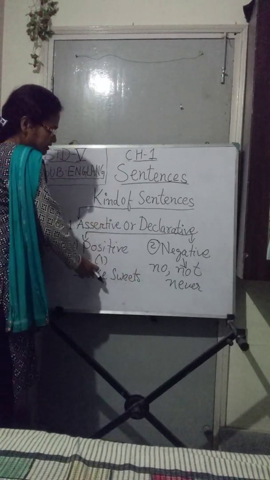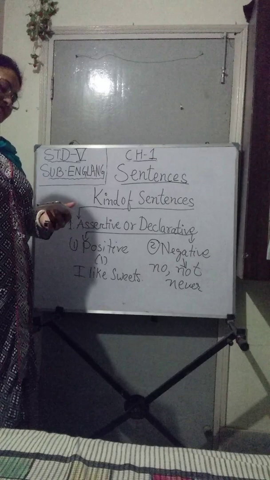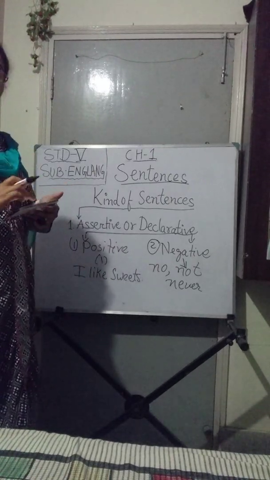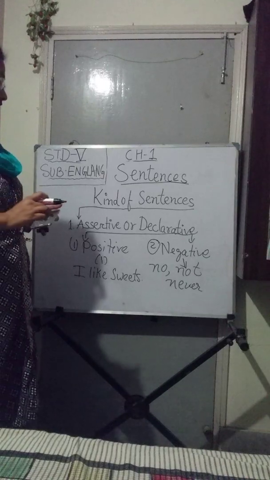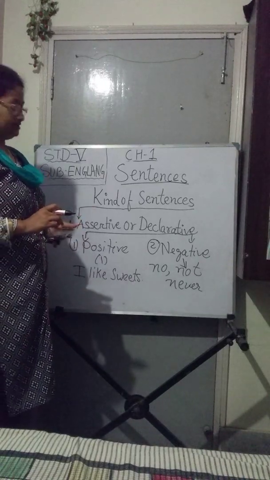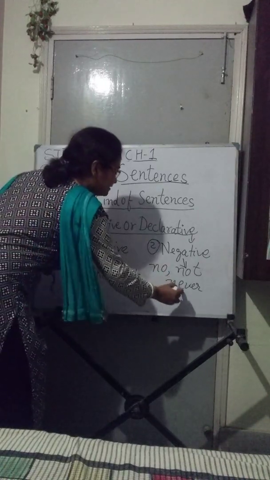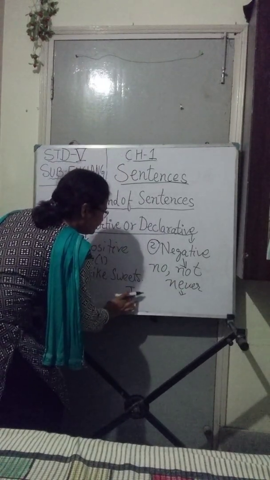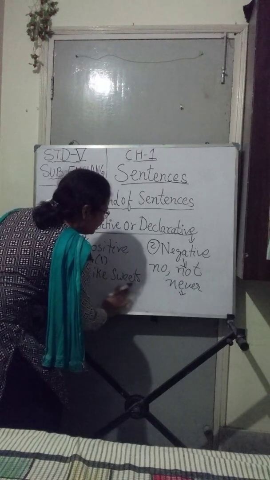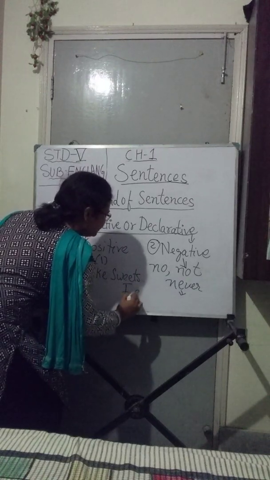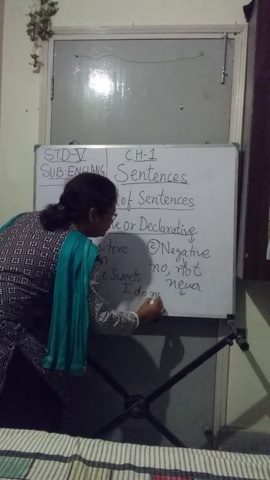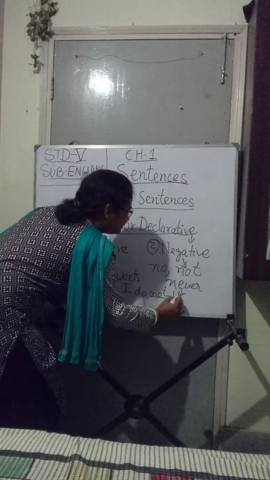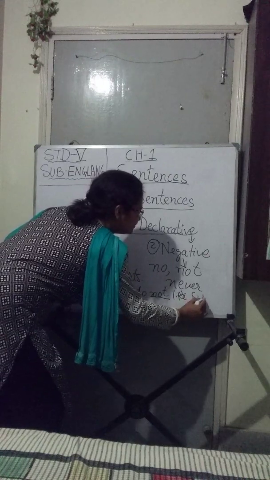It is an example of a positive sentence, I am saying something. When we make the negative of it, what will I say? I do not like sweets.